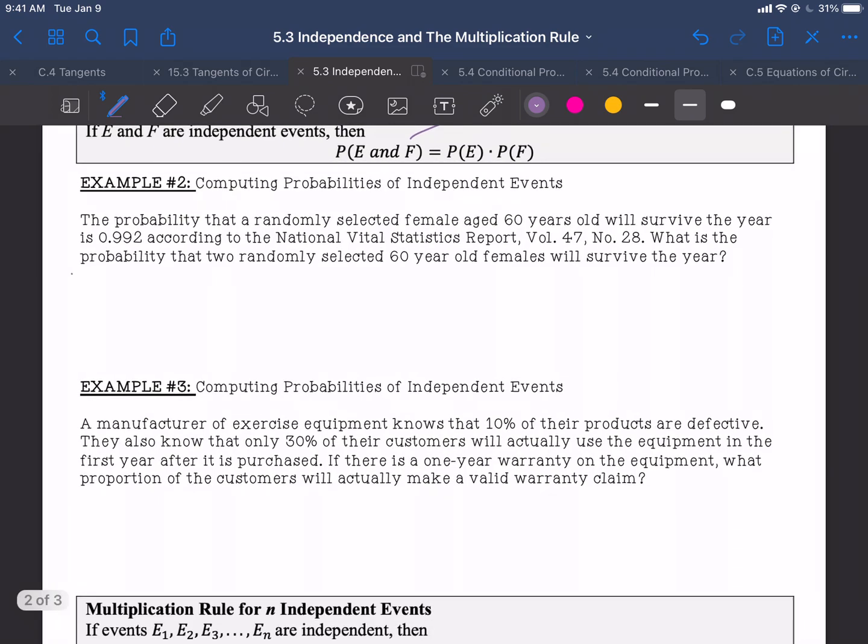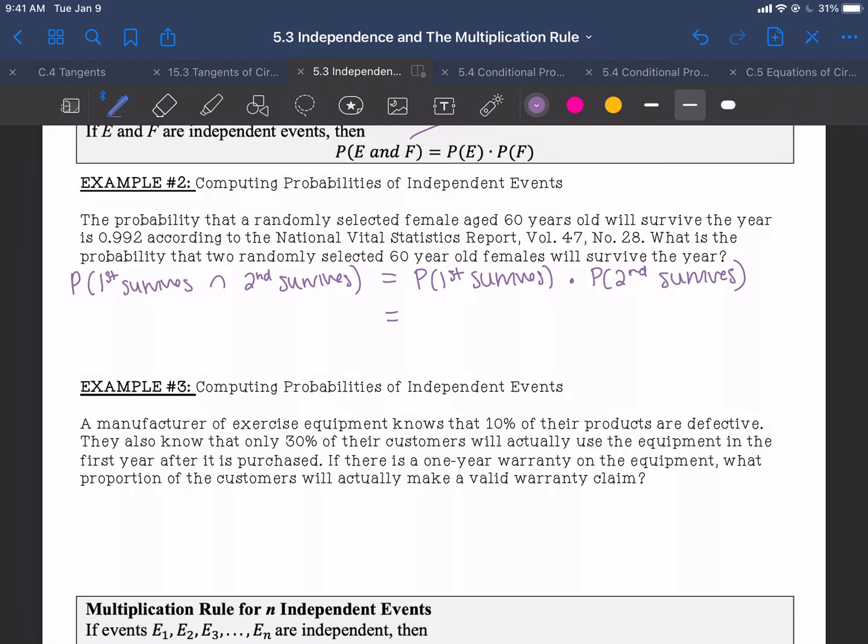So we are finding the probability that the first survives and that the second survives. Since they're independent, we're going to take the probability that the first survives times the probability that the second survives.